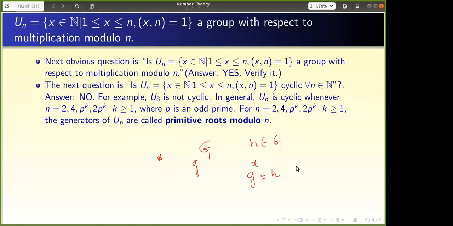The discrete logarithm problem is that log_g h is equal to x. Finding x is very complicated. I give you g, and I give you h, which is g^x after evaluating; it is very difficult to find x. That is called the discrete logarithm problem.